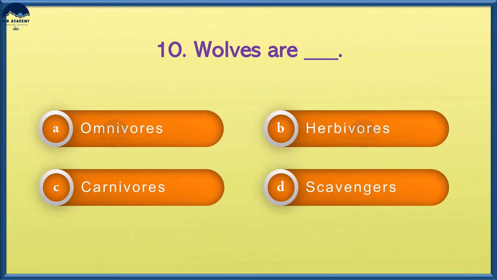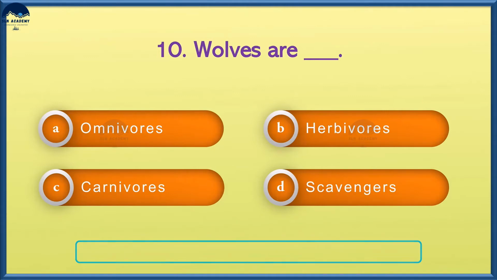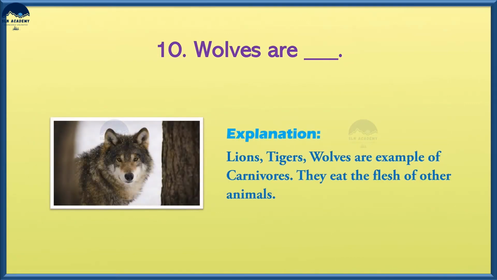Wolves are option A, omnivores, option B, herbivores, option C, carnivores, and option D, scavengers. And the answer is option C, carnivores. Lions, tigers, wolves are examples of carnivores. They eat the flesh of other animals.